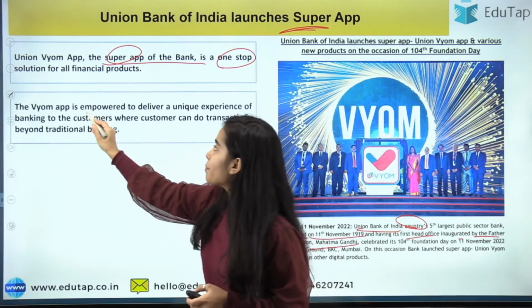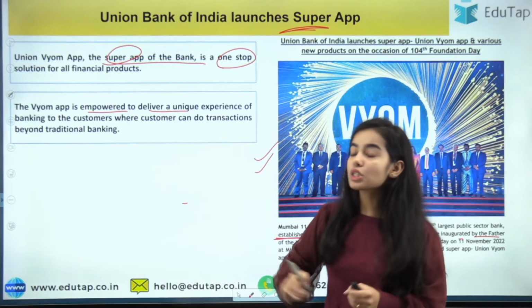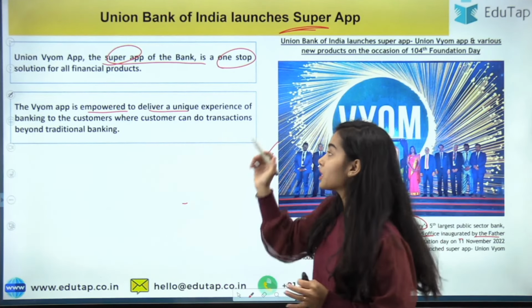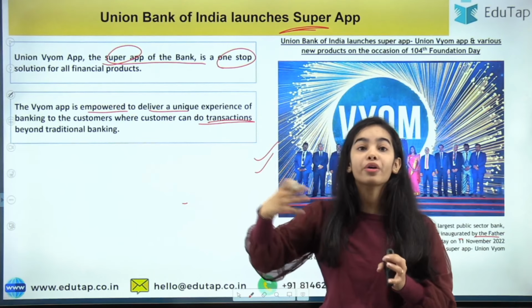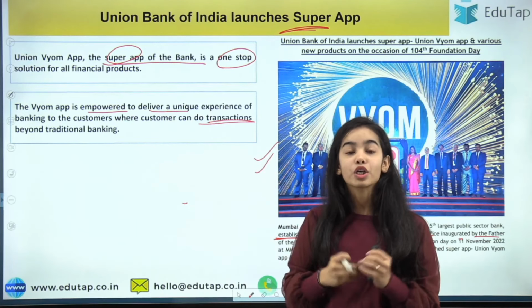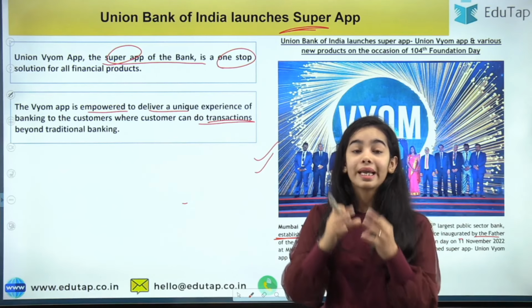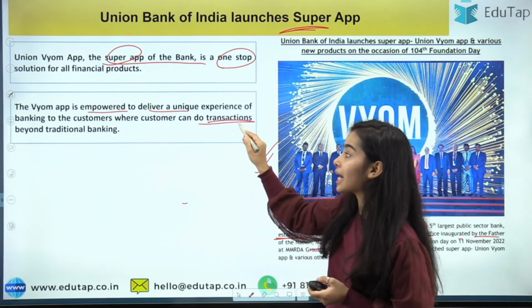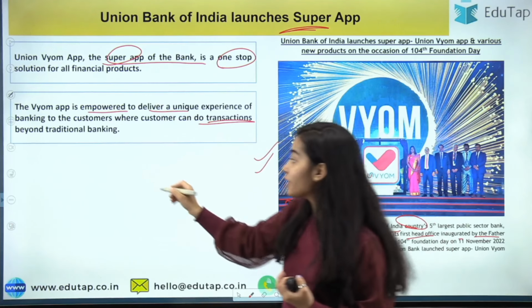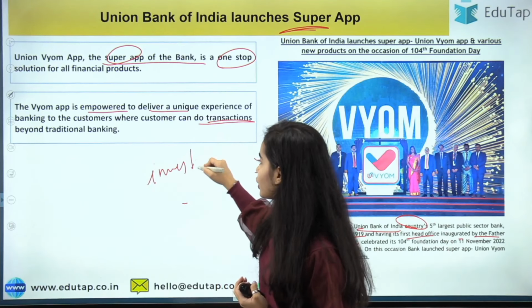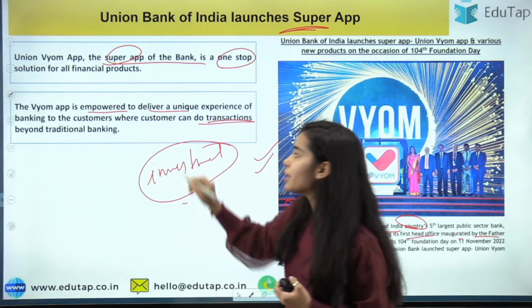The Vyom app is empowered to deliver a unique experience of banking to its customers, where the customer can do transactions beyond traditional banking. So it is not only about sending your money to a third party. Okay, it is also about transactions that are beyond traditional banking. We can even do investments through this app. So this is a very important app.